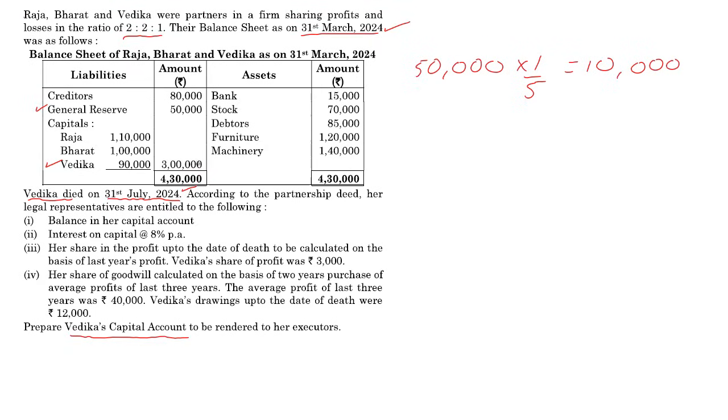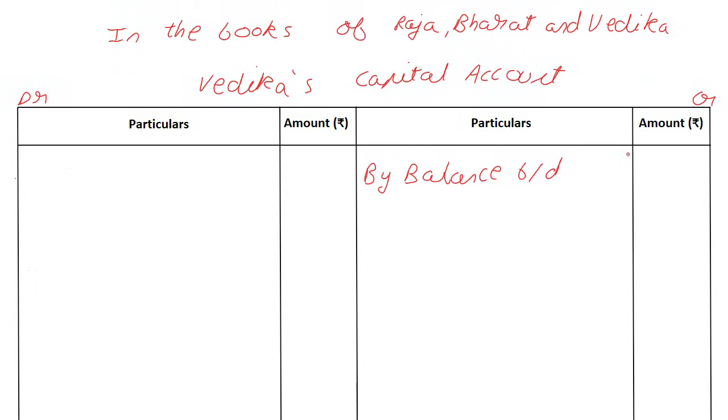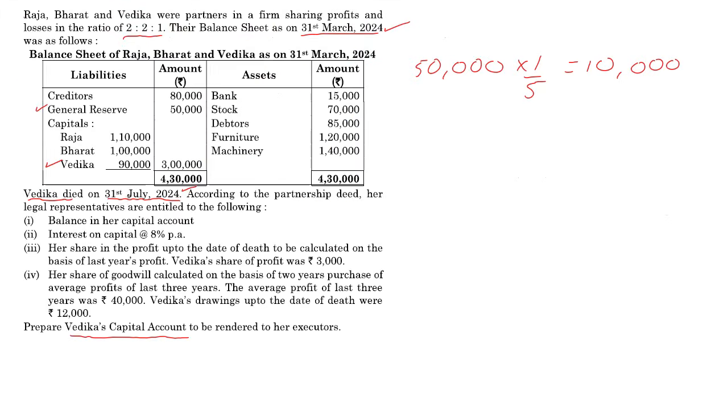So I'm done looking after the general reserve. I know that the balance is 90,000 in her capital account, so I'm going to put by balance brought down 90,000 and by general reserve 10,000.